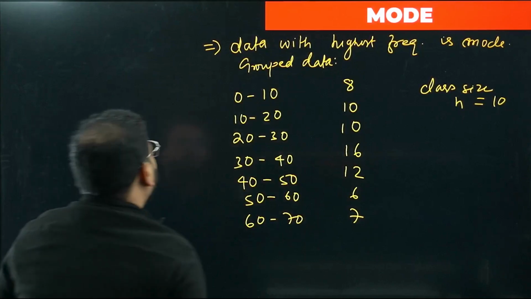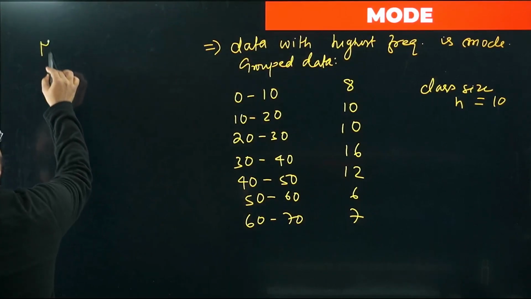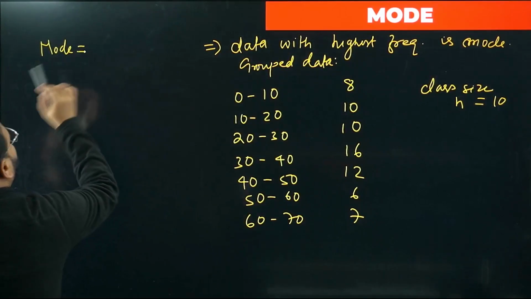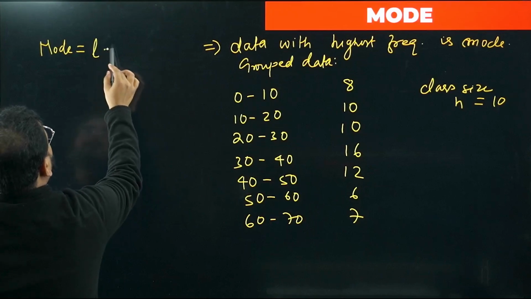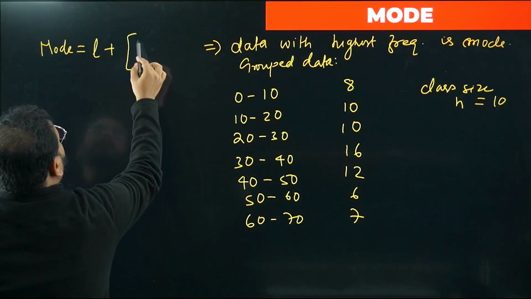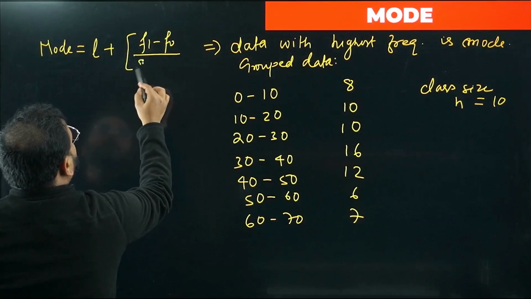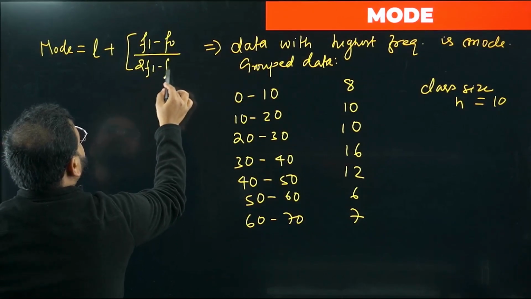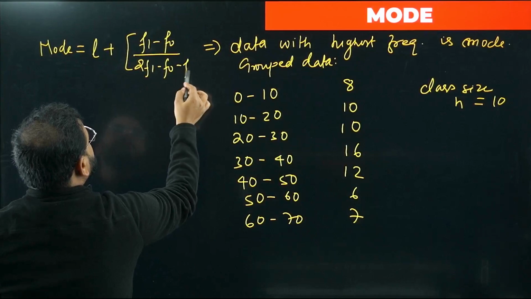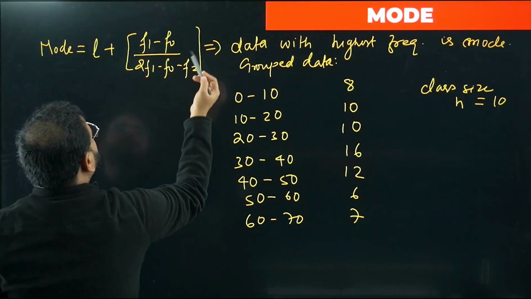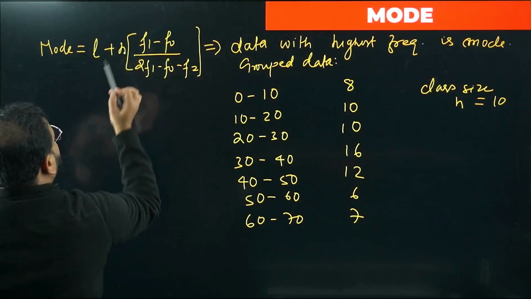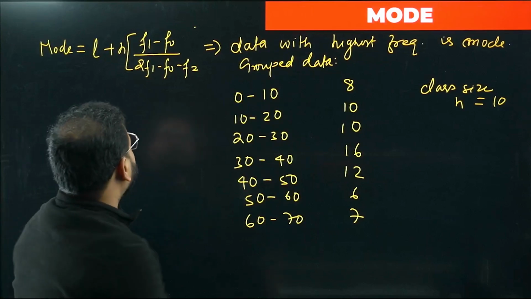The formula for the mode is given like this. We will add the formula first. The formula is L plus (f1 minus f0) divided by (2f1 minus f0 minus f2), times what we have? We have h over here. We have h multiplied as well.